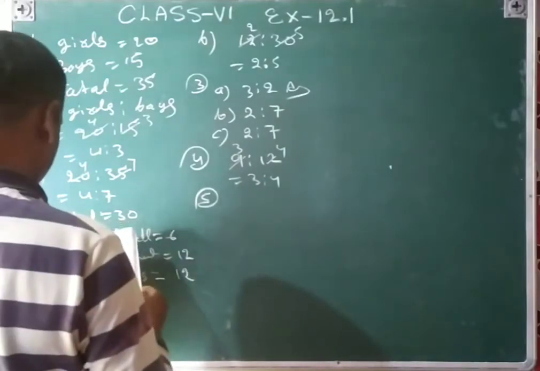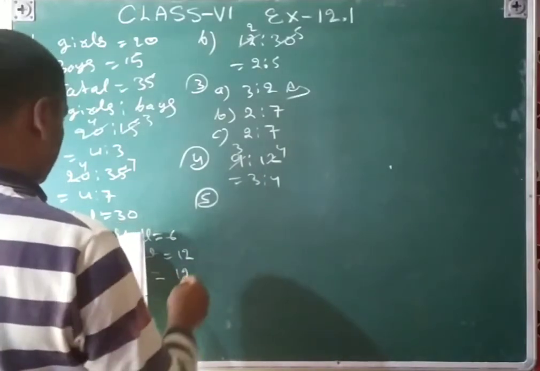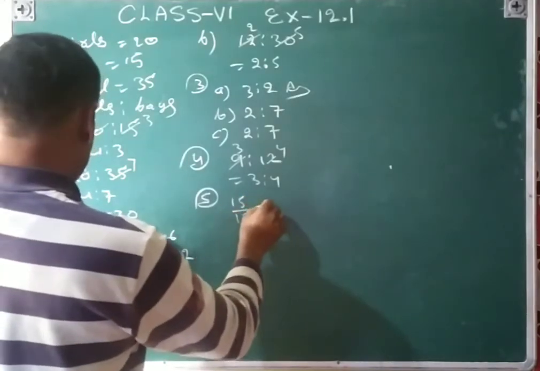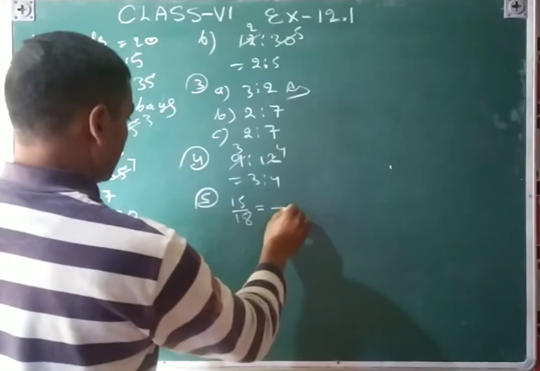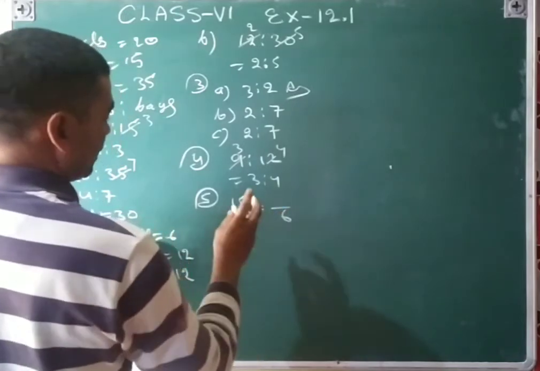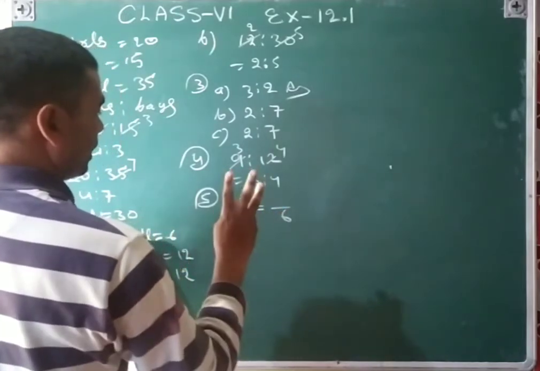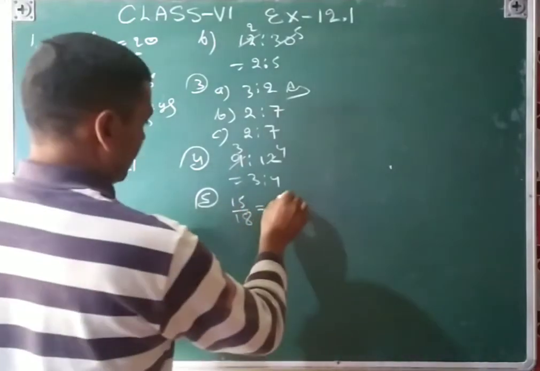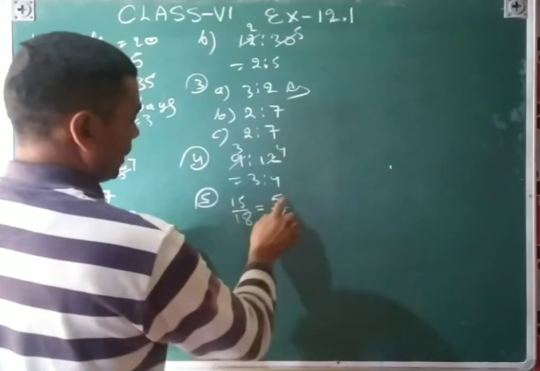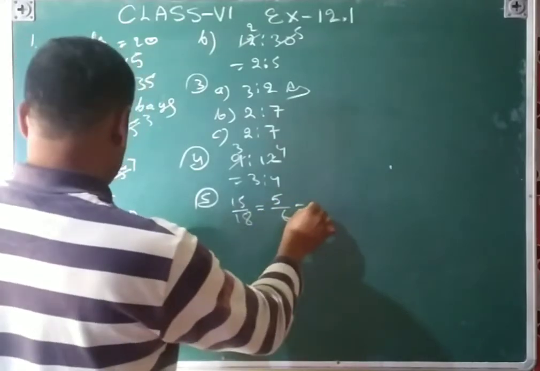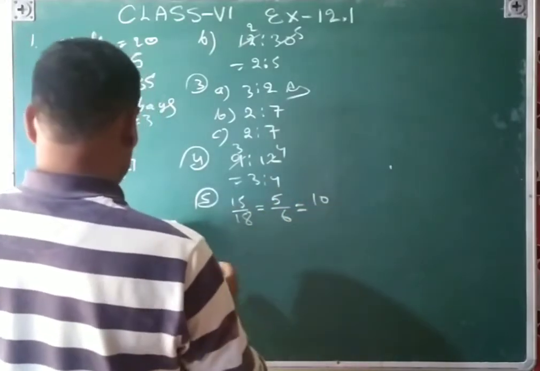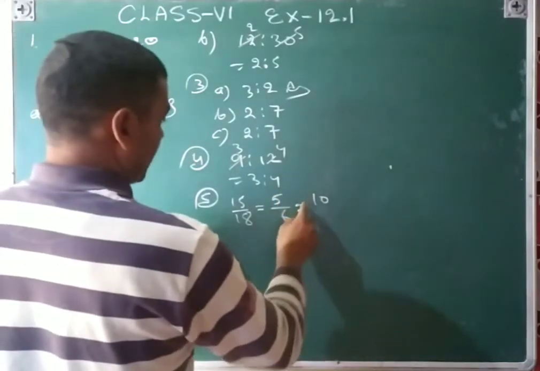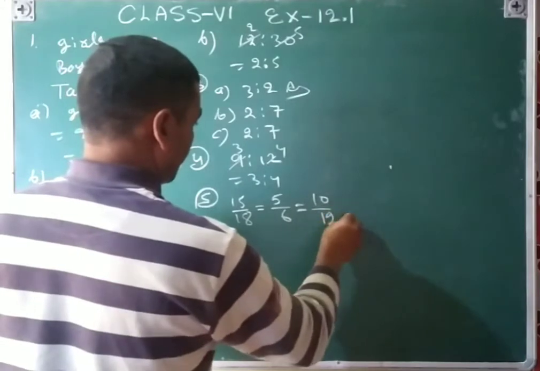Fifth question: fill up. See how 6 3s are 18. So this is 15, 18, is equal to, this is the box, this is the 6. 6 3s are 18, we have found 3, so 3 5s are 15. Similarly 10, that will be 5 2s are 10, so 6 2s are 12.